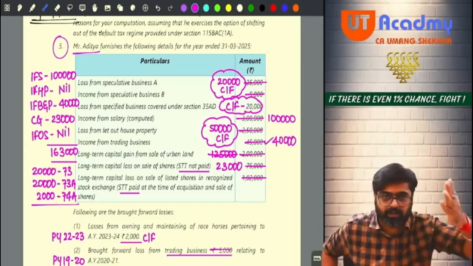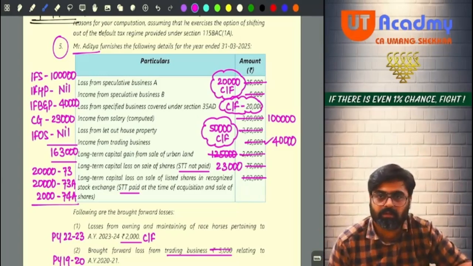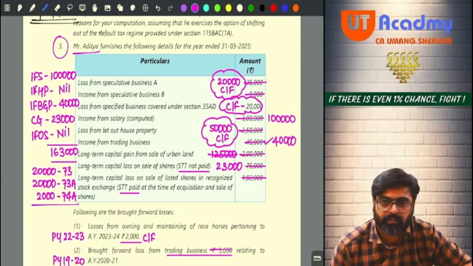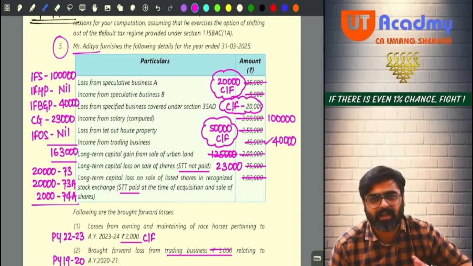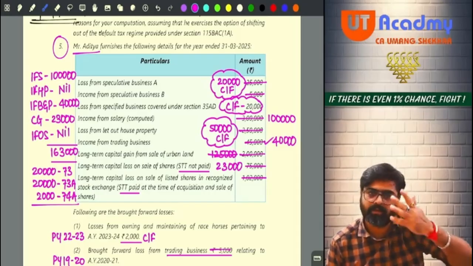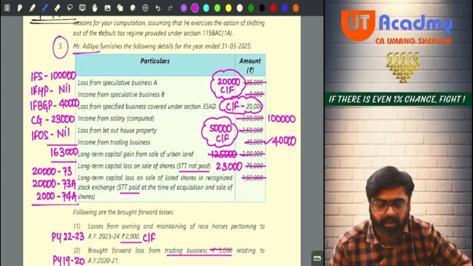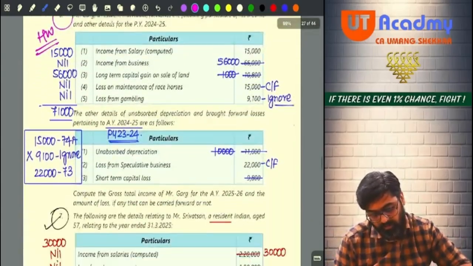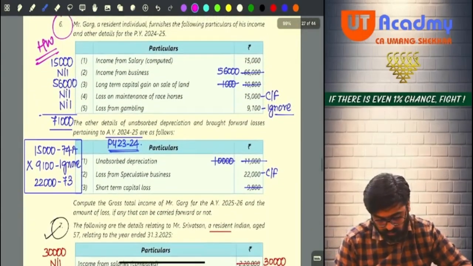Yes. Just imagine these kinds of questions. The amounts were not exactly the same, a little bit different, but the same type of question came. Okay, now pay attention. 6th question. Good question. This is also a good question.